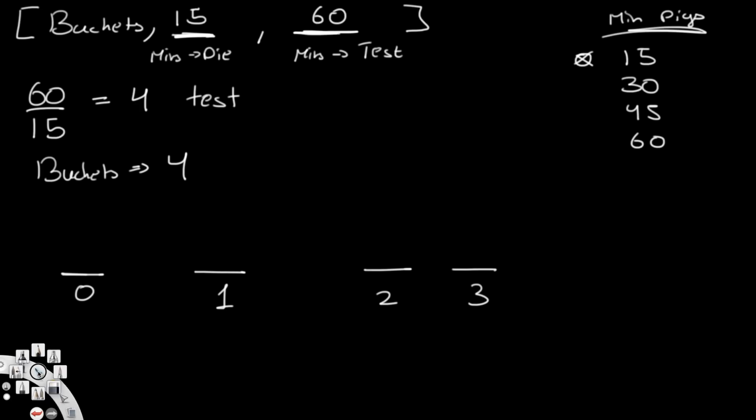So in this case, let's say we have just 1 pig, okay? So let's say we have one pig. What we're going to do is we're going to have that pig go and eat whatever is at the 0th bucket. And let's say nothing happens, that means that it's still alive and 0 is filled with water. Then we're going to have that pig go and eat with the first bucket. Okay, so now it's going to eat at the first bucket, then it's going to eat at the second bucket, and then it's going to eat at the third bucket.